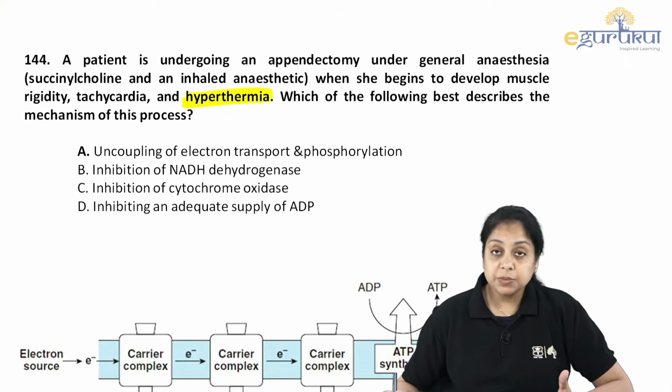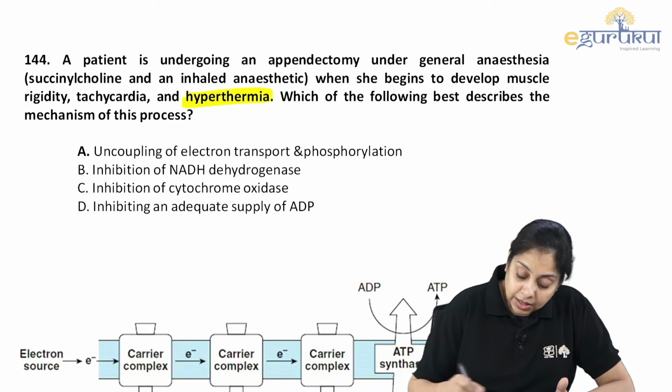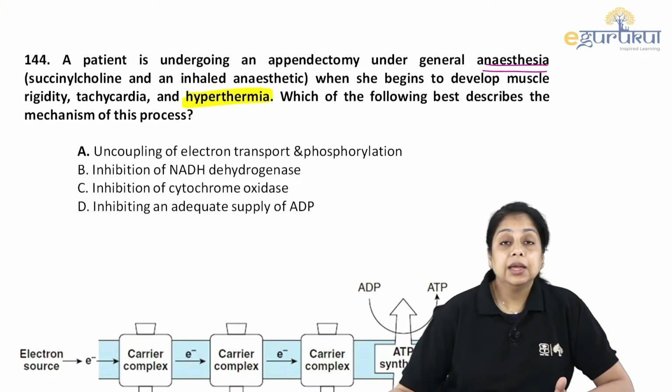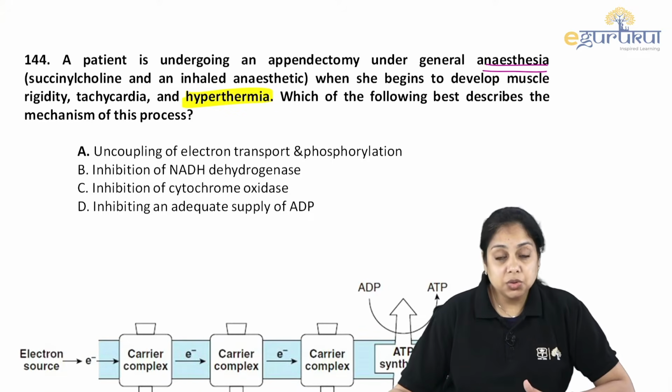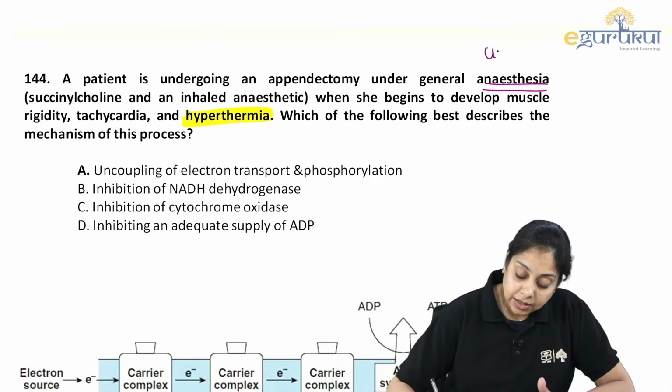Uncoupling of the electron transport or phosphorylation, inhibition of NADH dehydrogenase, inhibition of cytochrome oxidase, inhibition of adequate supply of ADP. We all know by this time that anesthetics interfere with the electron transport chain, and most of them are uncouplers.